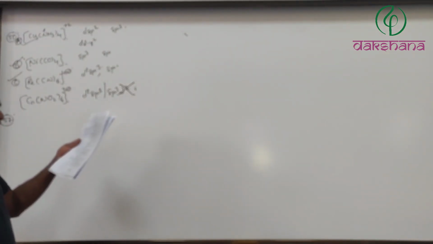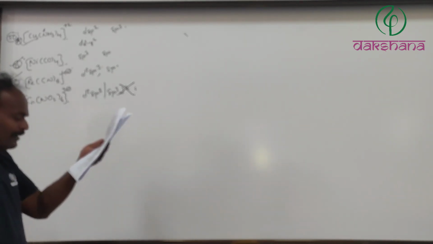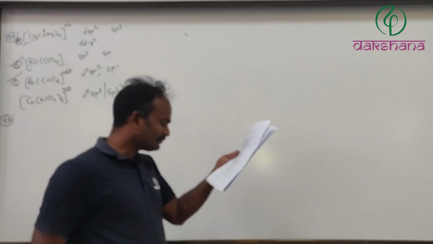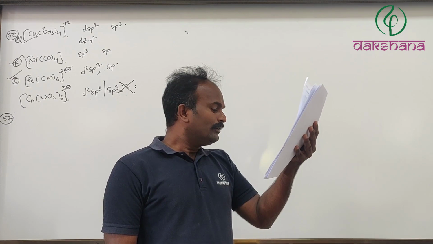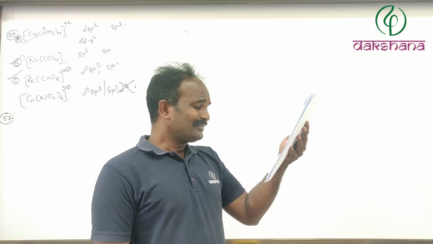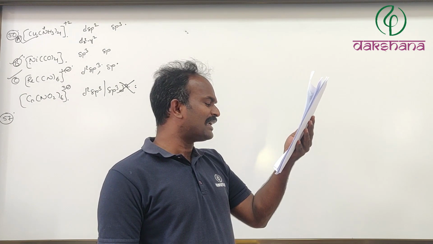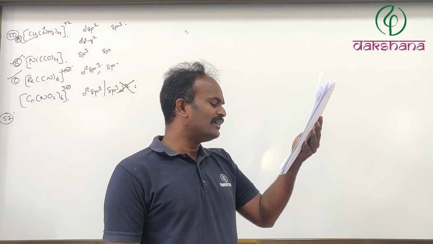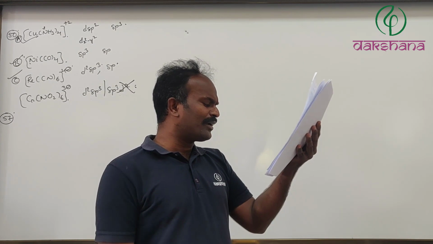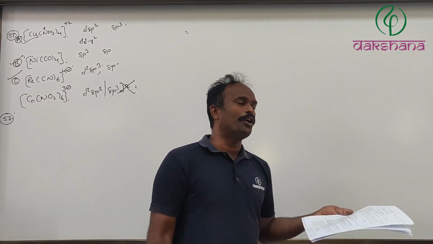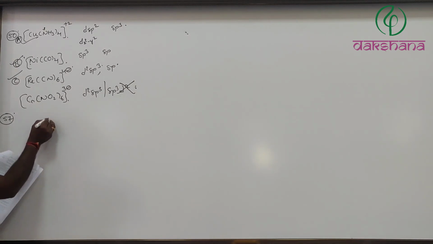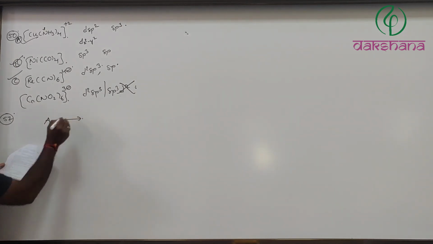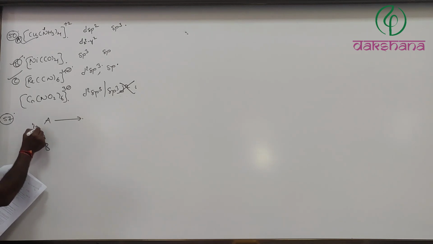Now let us see. A is water insoluble. B should be water soluble. On heating, A and B produce colorless gas C and reddish brown gas D. Whenever you see a reddish brown gas, you can remember nitrogen dioxide or bromine, Br2. Those are the ones we are very fond of.